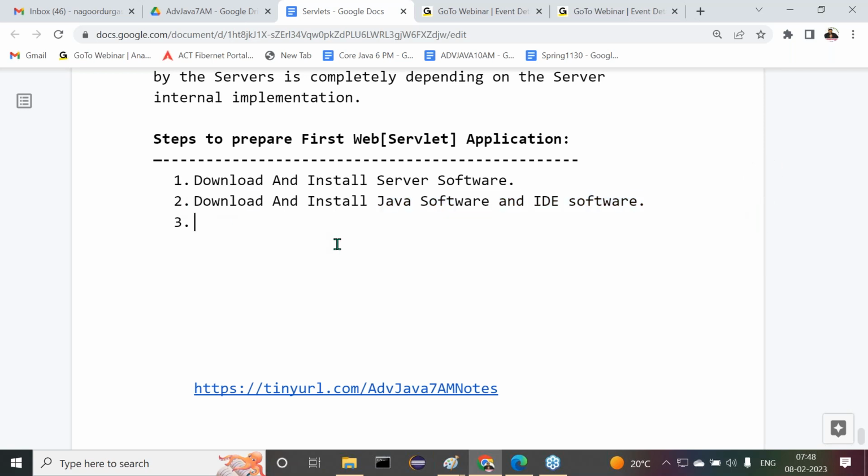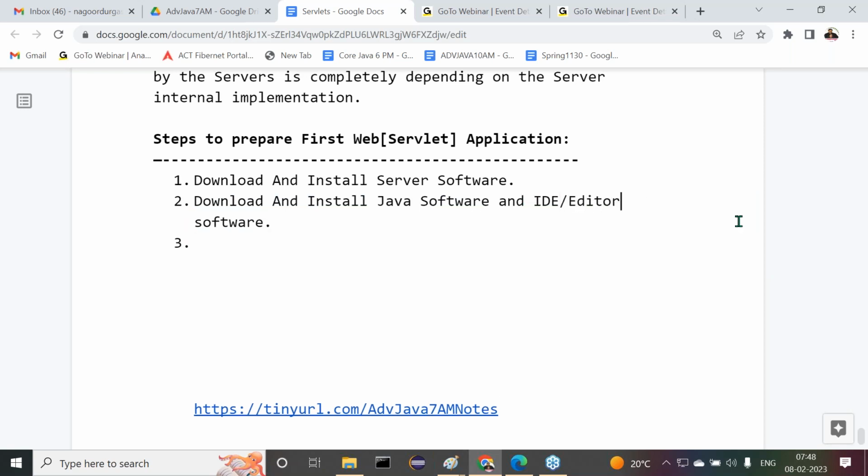Next, after that, the editor software. I want to use an editor. The very first program I don't want to prepare with the IDE; I will prepare it with EditPlus only. There you can see what hard work we have to do. From the second program onwards I will show it with the IDE, and there we can understand clearly.